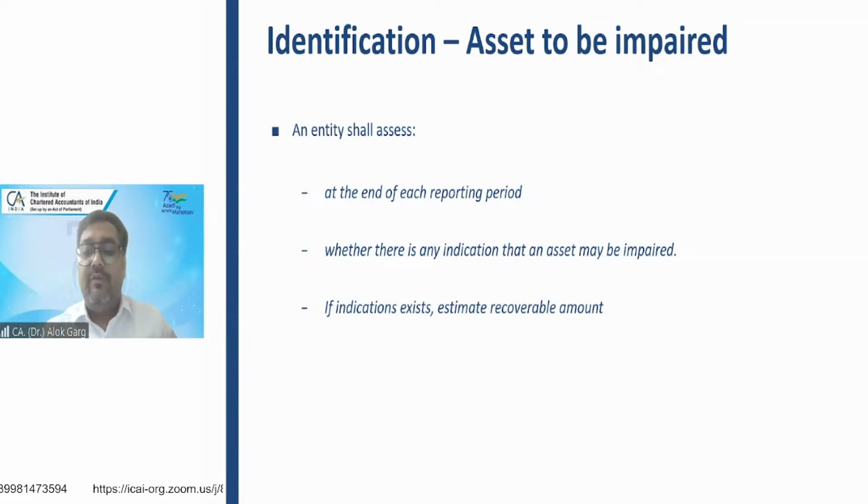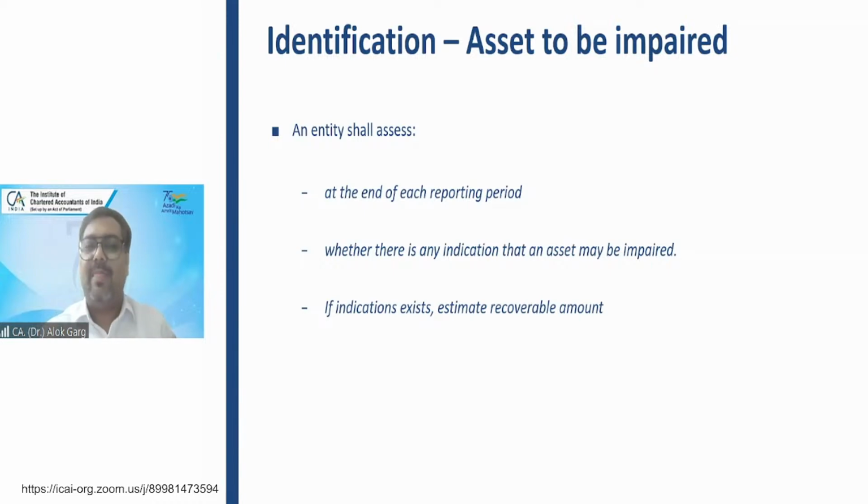When you engage the valuer, the valuer will charge a valuation cost, a valuation fee, right? So without thinking whether this asset will be impaired or not, every time you go to the valuer and get the valuation done, it will not add any value. So first of all, the standard says that you need to identify whether the asset will be impaired or not. How will you identify?